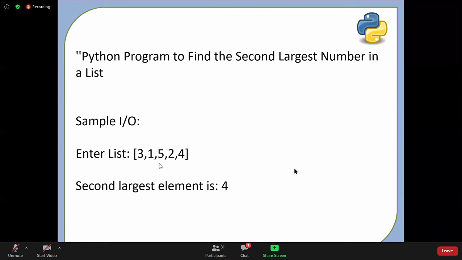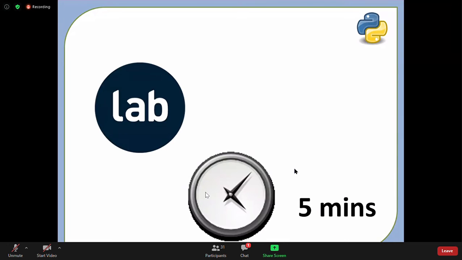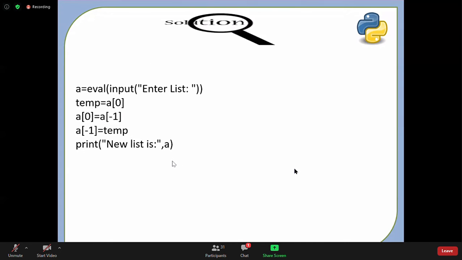Second largest element, we learned how to use the sorted function, and from that I can print the second largest element using index. Then we also learned how to swap the first element with the last element by just using indexing and slicing. But we learned to be careful with slicing and indexing, because that's what we are learning now. I think that is a good example here. We did it already, so this example suits whatever we are discussing.